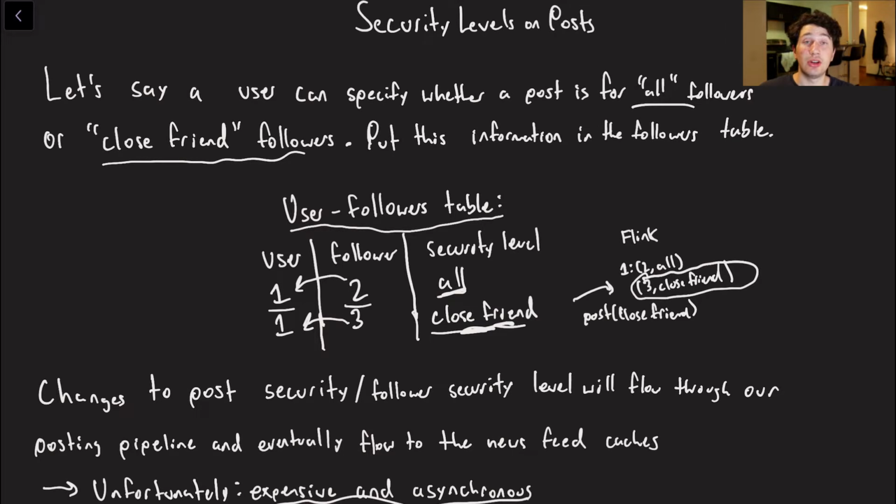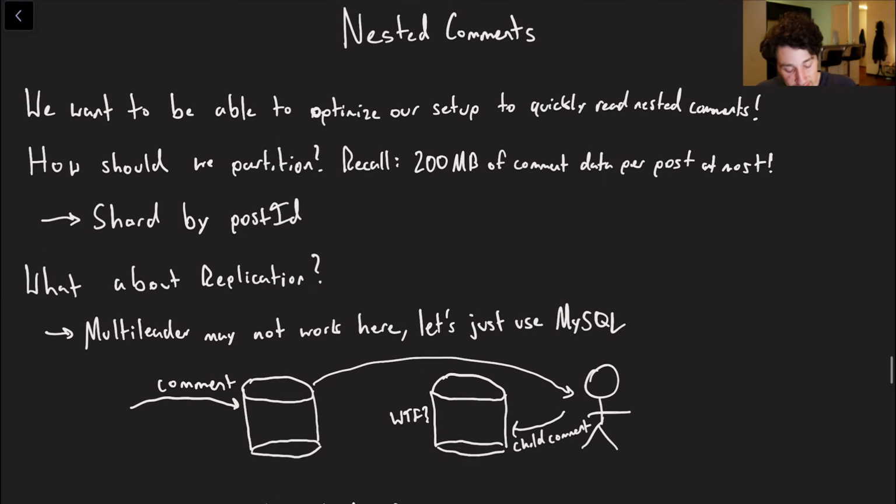It's expensive, it's asynchronous, so if there's a post out there that you already made and you're like, oh shoot, that wasn't meant for everyone, this is meant for close friends, you changing that level is not going to make that happen instantly. And that is a trade-off here, but it is worth noting.